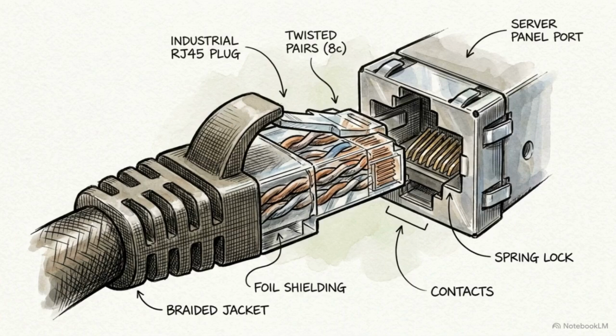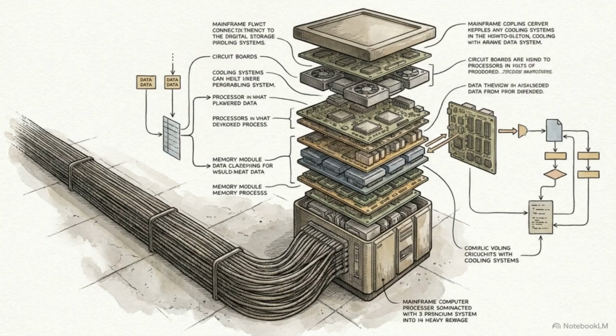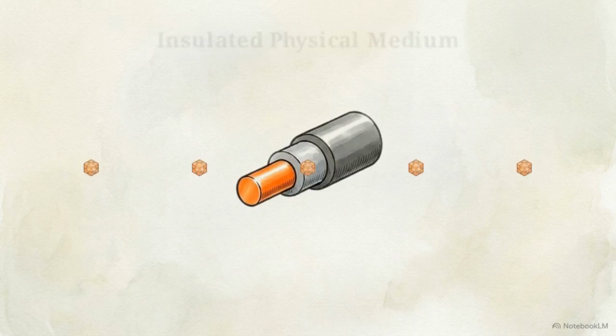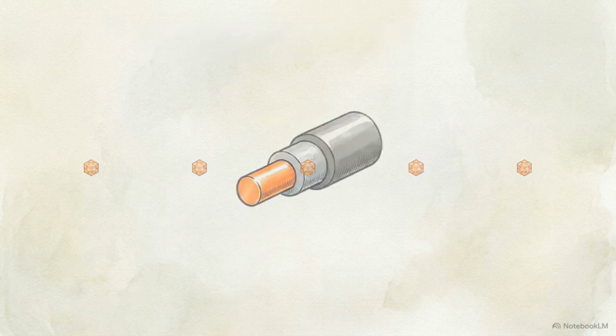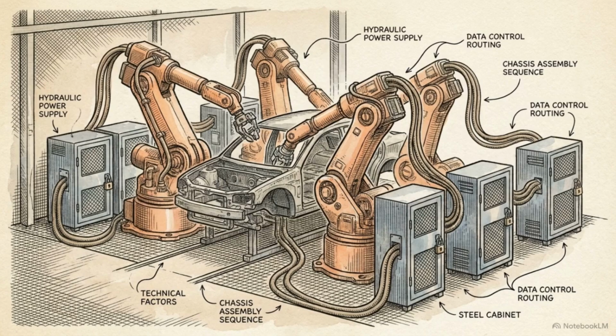The engineering baseline for maximum network stability is a wired connection. Physical cables, like Ethernet or USB, provide uninterrupted high-speed data transfer directly to a central monitoring computer. Because the data travels strictly within an insulated physical medium, wired systems are isolated from radio frequency interception. This makes them highly secure and ideal for contained setups like factory automation.